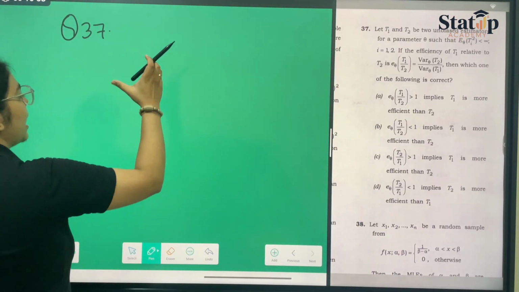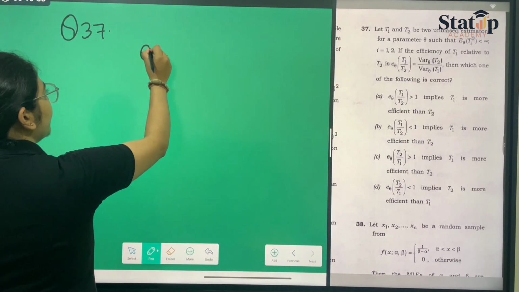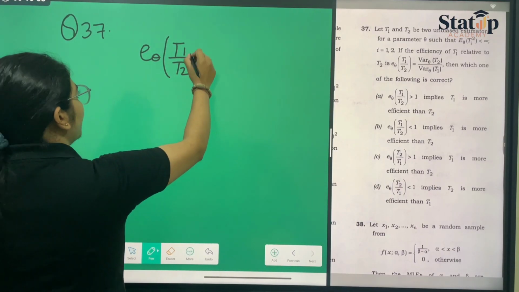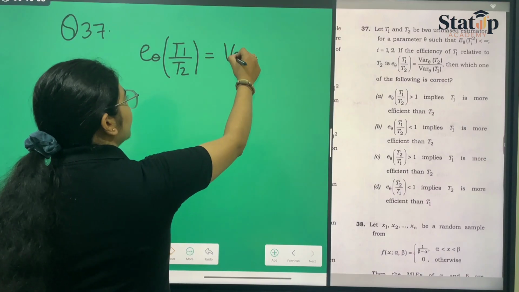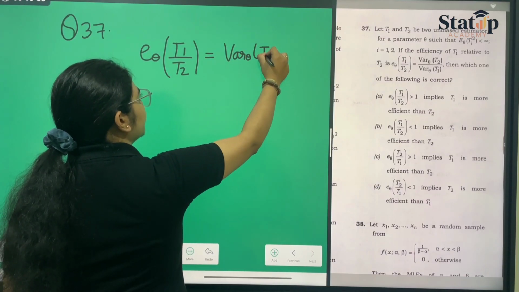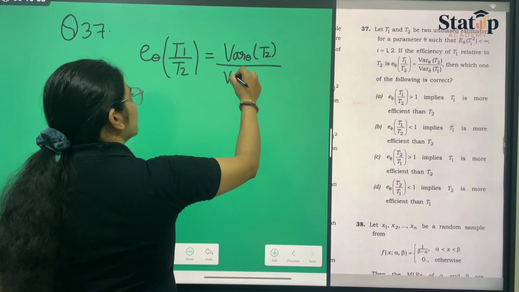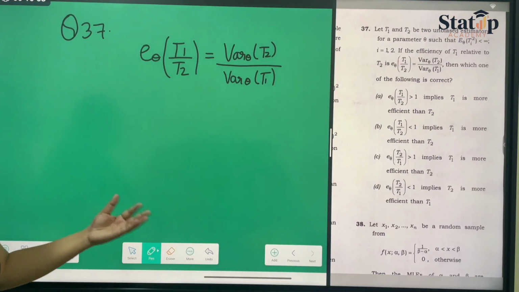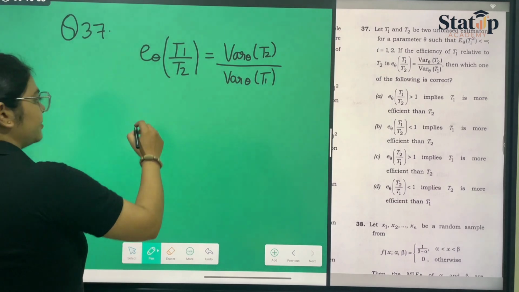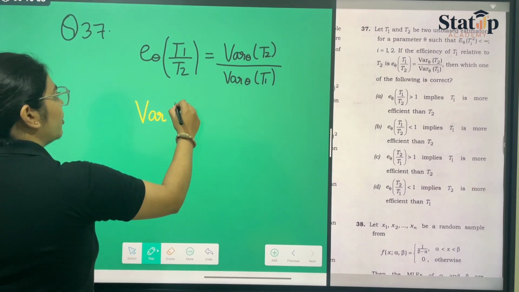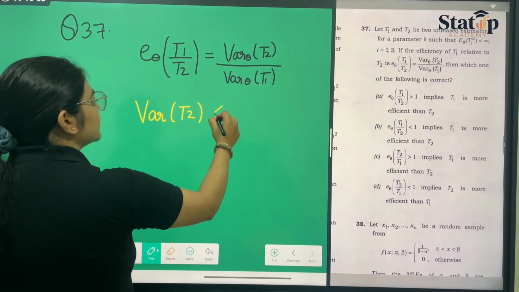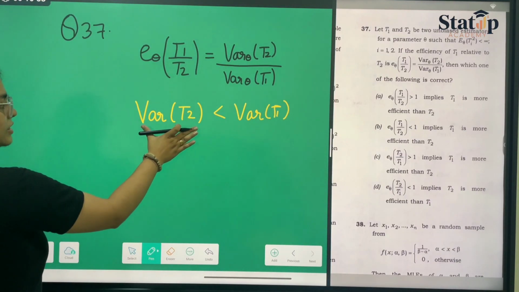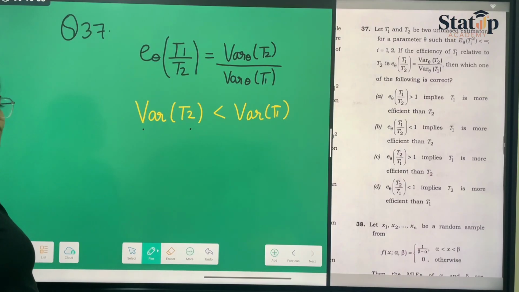The basic concept asked here is that efficiency of T1 upon T2 has the formula variance over theta T2 upon variance over theta T1. Now we have done it various number of times, that if variance of T2 is less than variance of T1, then the least variance has the maximum efficiency.